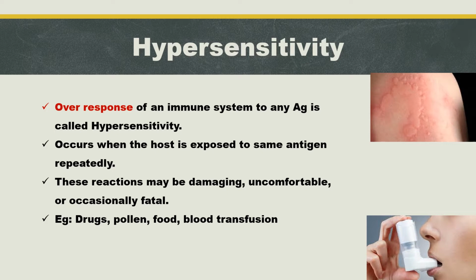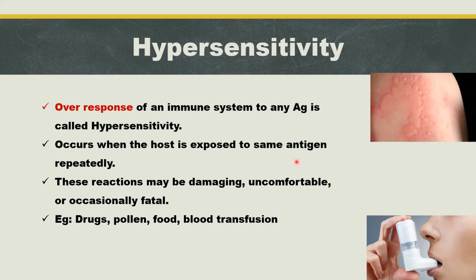If the activity of the immune system is excessive or overactive than normal, that will cause hypersensitive reaction. Over-response of an immune system to any antigen is called hypersensitivity. It occurs when the host is exposed to the same antigen repeatedly.